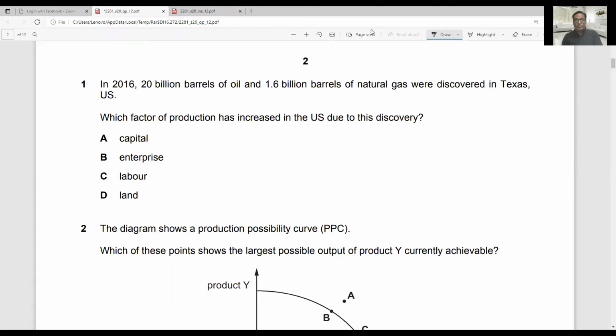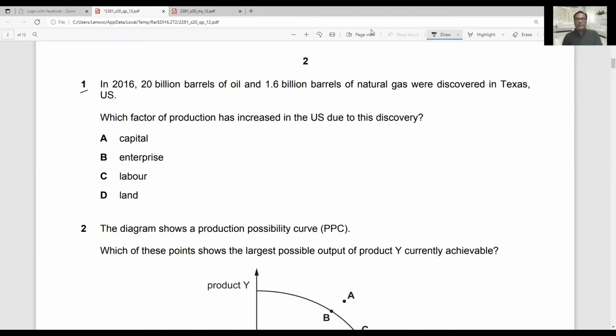So starting with question number 1 in 2016. And the pattern is you can stop the video and try to figure out this question, and then you can see what the correct answer is. And if it is correct, definitely you need not watch the entire video. You can move to the next question. You can save your time.